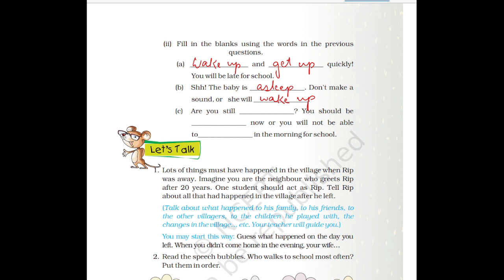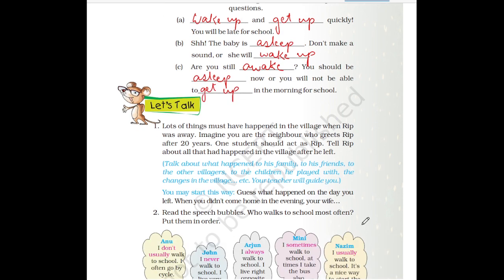So these words you have to take from the above paragraph itself. Are you still dash? You should be dash now or you will not be able to get up in the morning. Okay. You are still awake. You should be asleep now or you will not be able to get up in the morning for school.